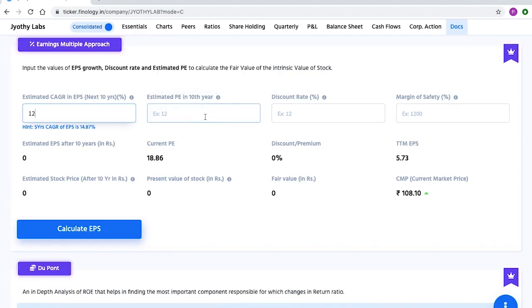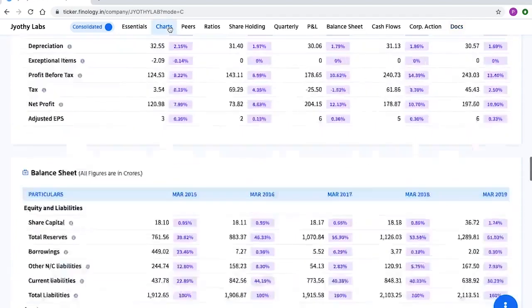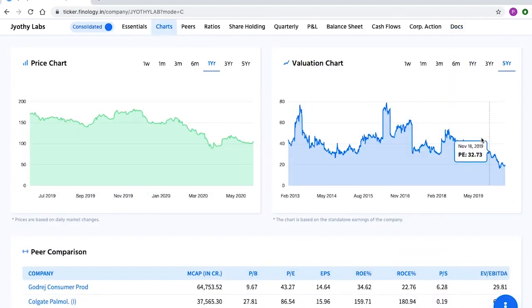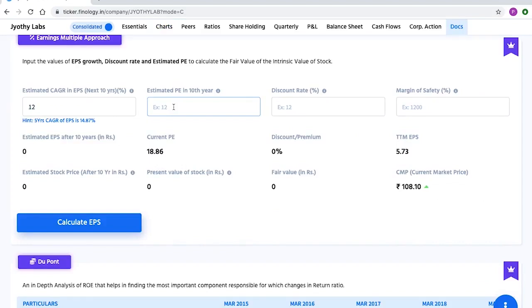To enter the right PE over here, we need to look at the valuation chart of the company. We will see the 5 years data and observe the trend. The PE has been as high as 76 and 79, while as low as 18. But on an average, we can say that PE has been around 30 to 32. So here, while estimating, let's conservatively assume it to be around 25. Next is the discount rate. It simply means what is your required rate of return from the stock.